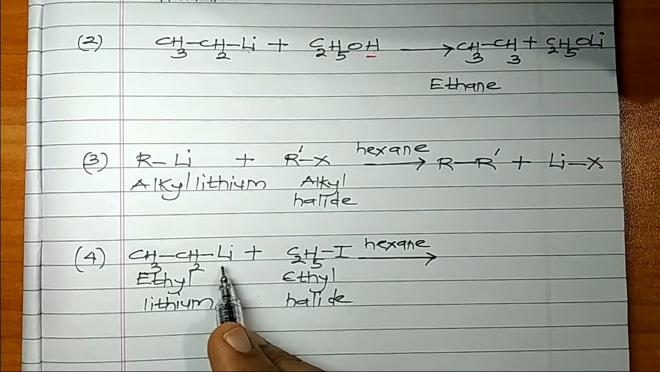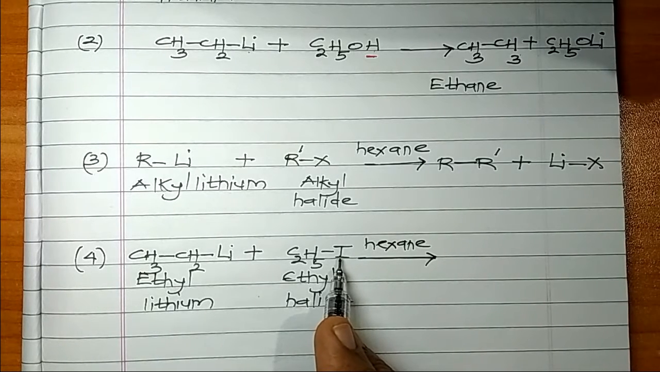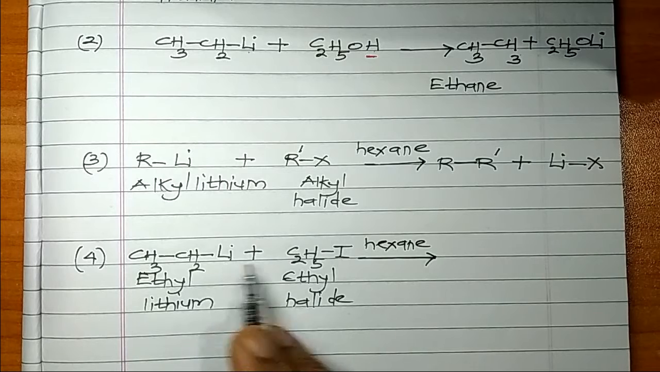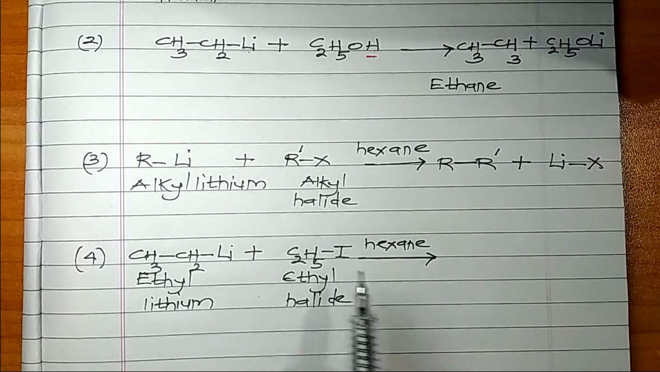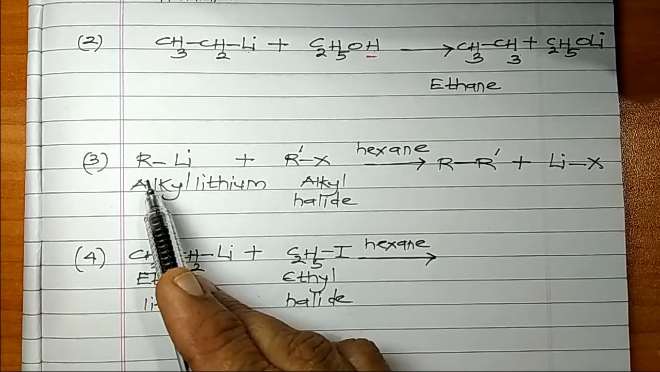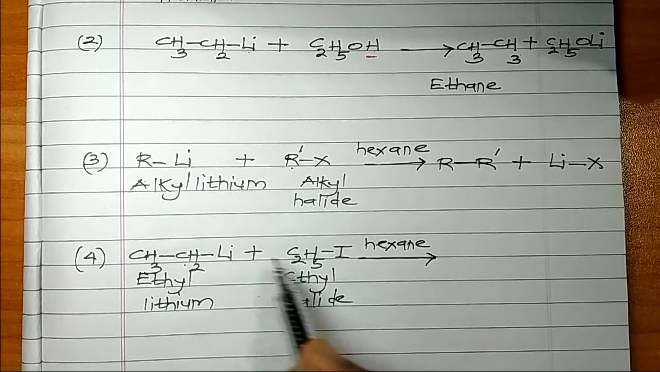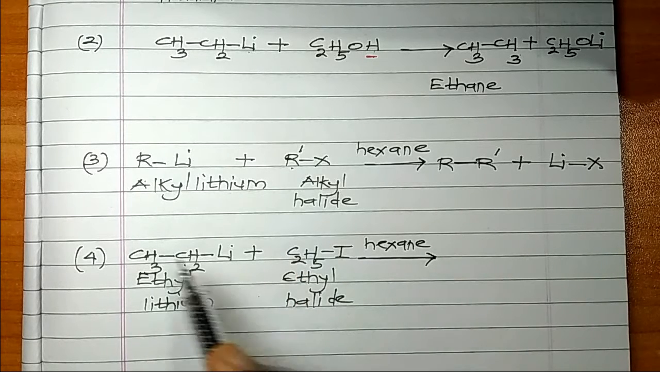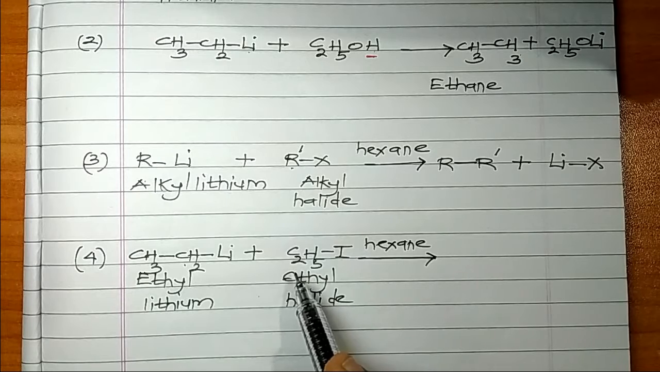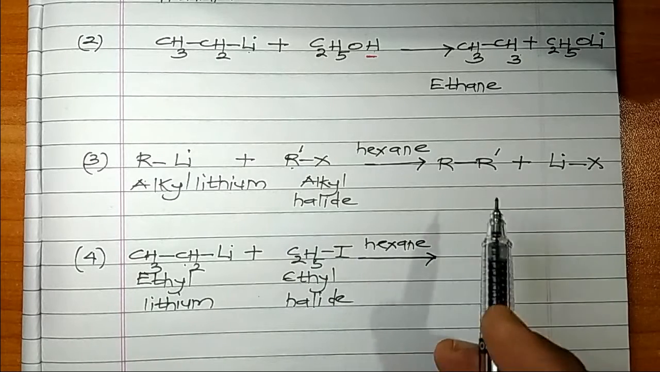See here, lithium and iodine will straight away be removed as lithium iodide. You have to join this R with this R dash. So I have to join this ethyl group with this ethyl group. There is an ethyl group here and there is an ethyl group here. So let us join these two ethyl groups.